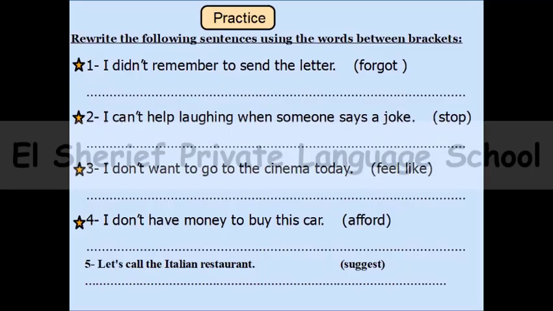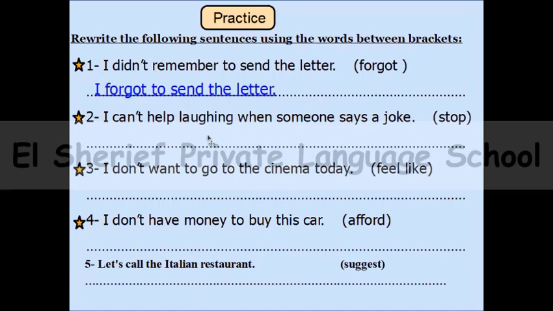And here, let's go to practice some sentences on what we said. Rewrite the following sentences using the words between brackets, and don't forget, you need to give us the same meaning. Number 1, I didn't remember to send the letter. That means that the action of sending the letter didn't happen. Do you remember? So here, remember to plus infinitive means that the action of sending the letter didn't happen. So how can I use the word forgot? Of course, forgot is the opposite of remember, so the right answer is I forgot to send the letter.